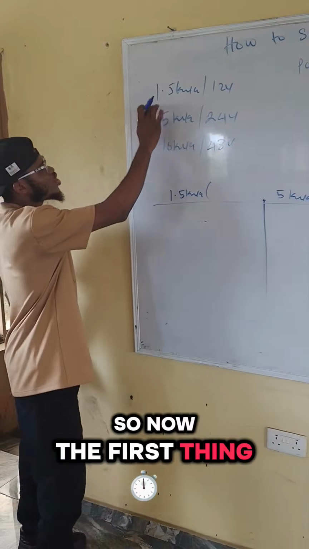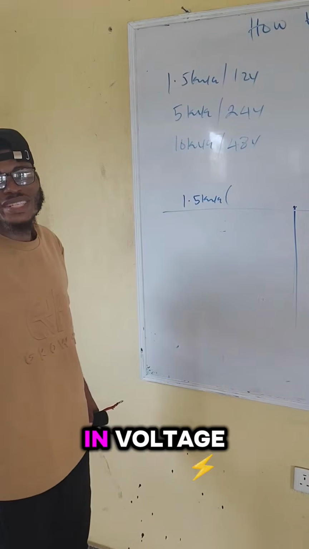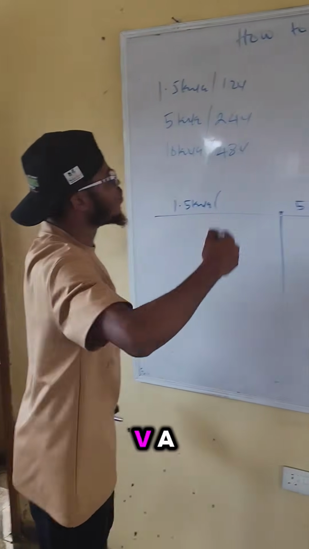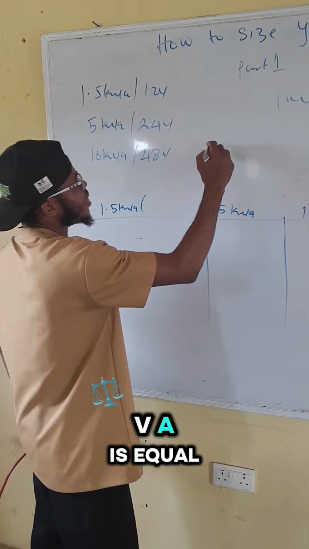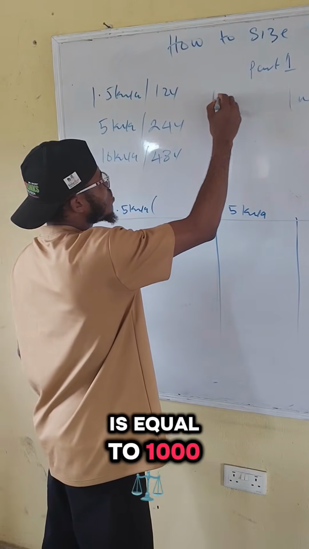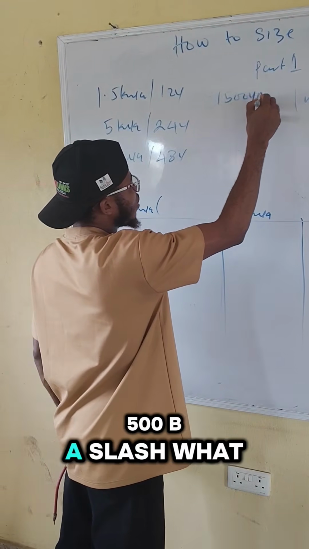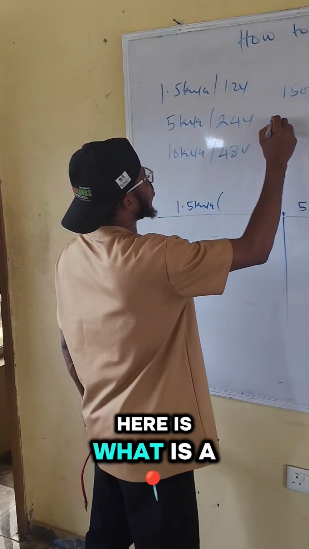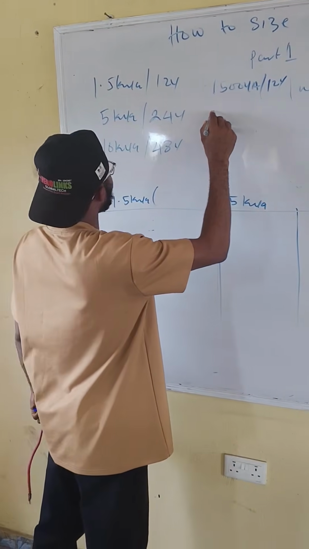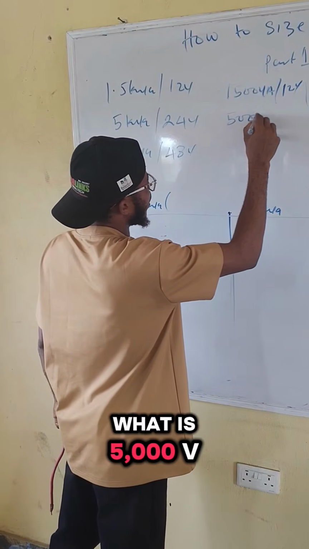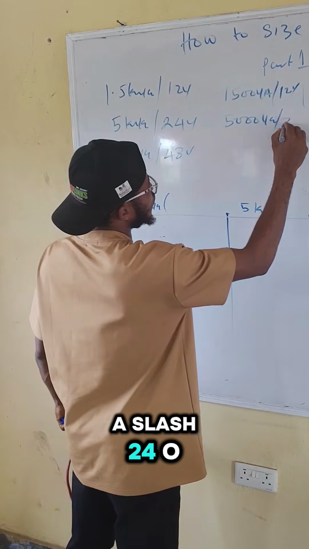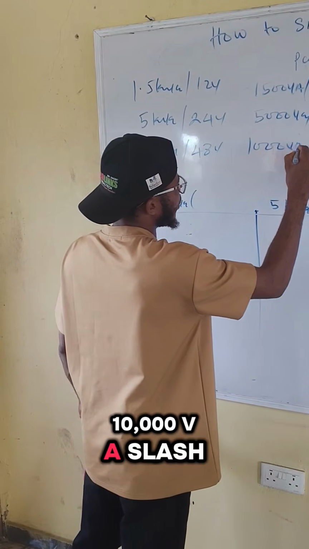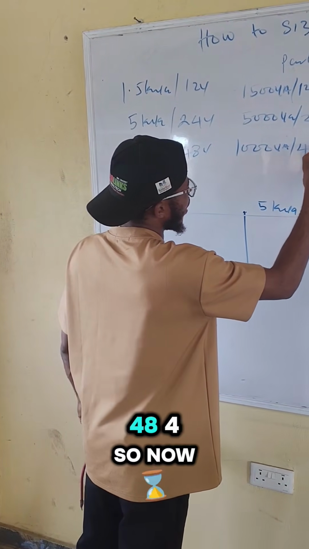So now the first thing you have to solve: most of these inverters come in kVA, so you have to convert this back to VA. That means 1.5 kVA is equal to 1500 VA divided by 12 volt. Then your 5 kVA is 5000 VA divided by 24 volt. And your 10 kVA is 10,000 VA divided by 48 volts.